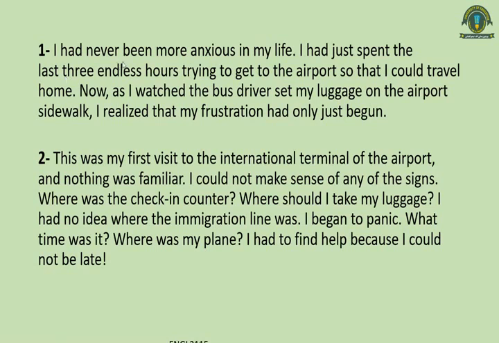I had never been more anxious in my life. This is going to tell us that it is the most important statement for the writer. It is a sort of shocking statement: what was so bitter or so bad that happened, that the writer was very anxious? And then this is a thesis statement, which is telling us that I realized that my frustration had only begun, that the writer is going to feel frustrated throughout the essay.